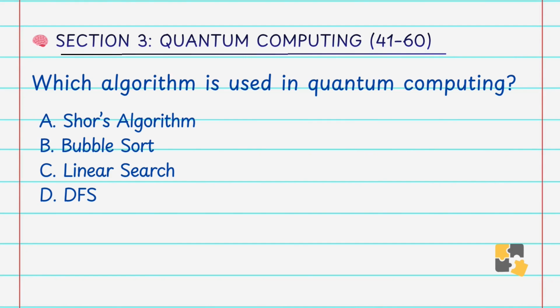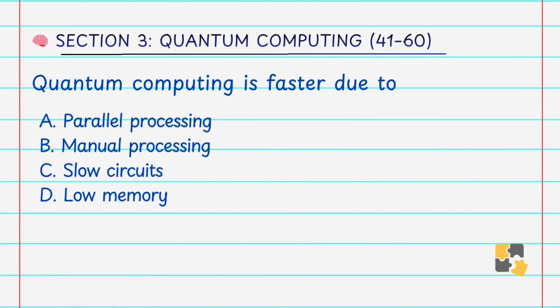Shor's algorithm. Quantum computing is faster due to A. Parallel processing, B. Manual processing, C. Slow circuit, D. Low memory. Answer is A. Parallel processing. Superposition allows parallel computation. That's why quantum computing is faster due to parallel processing.